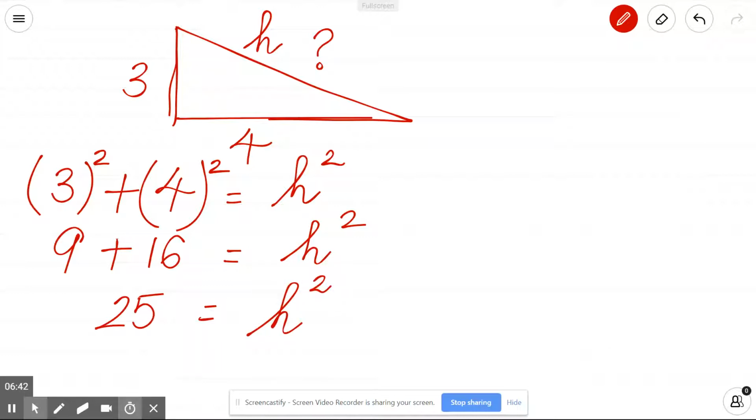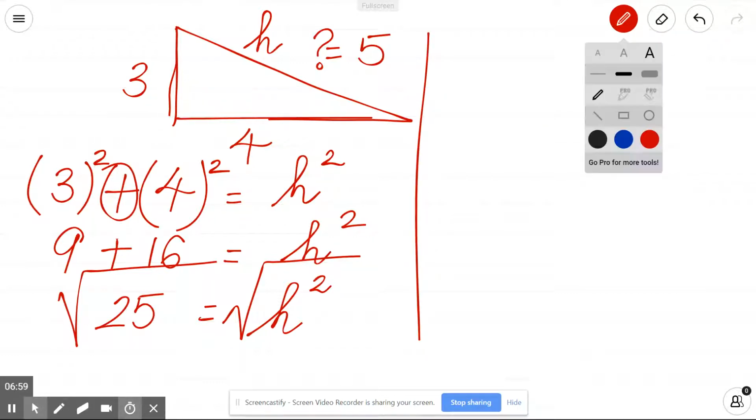So which number when squared gives me 25? That is 5. The other way is you can square root both the sides. So the answer for h is 5. Whenever they want you to find the longer side, you can always add the squares of the sides, and you'll get the longer side.